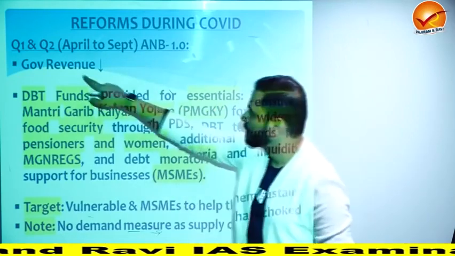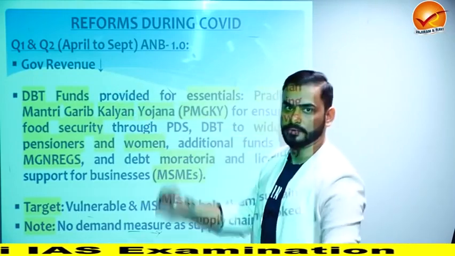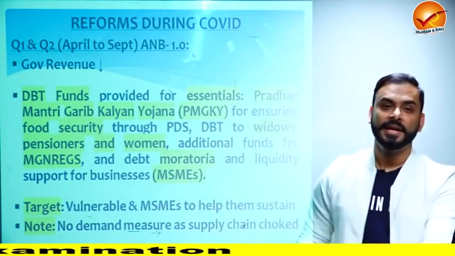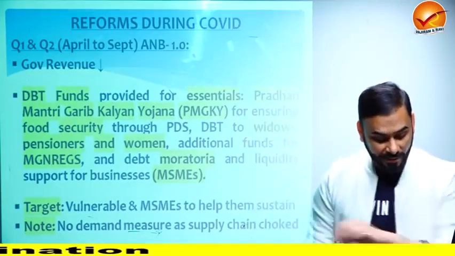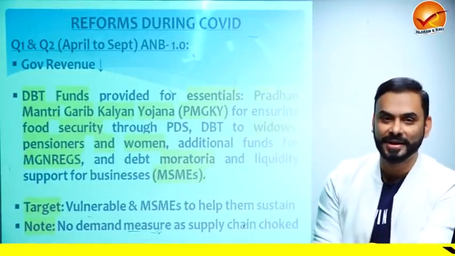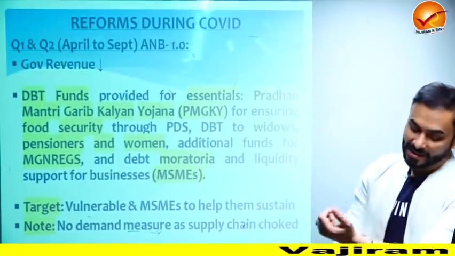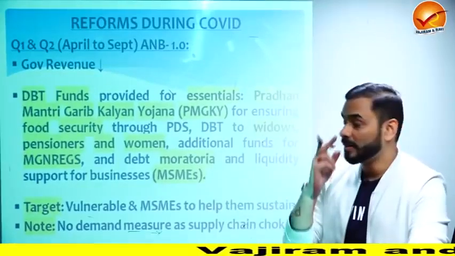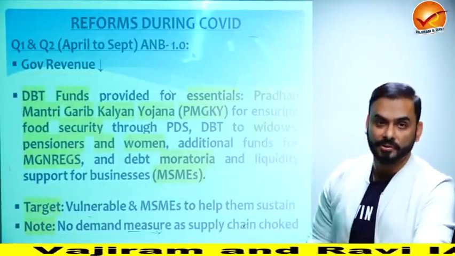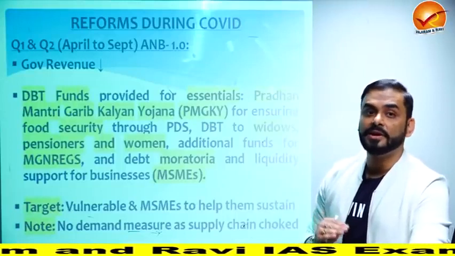Let's read it. During this time, the government revenue came down because of lockdown. Remember, the government did not have money. There are some critics who are saying that under Atmanirbhar Bharat package 1.0, the government did not do much. They did not release a lot of funds. Even I was one of the critics. But there is a thing that we must keep in mind, that because of lockdown, the revenue of the government actually came down. Plus, number two, it was highly uncertain as to when the economy would open.